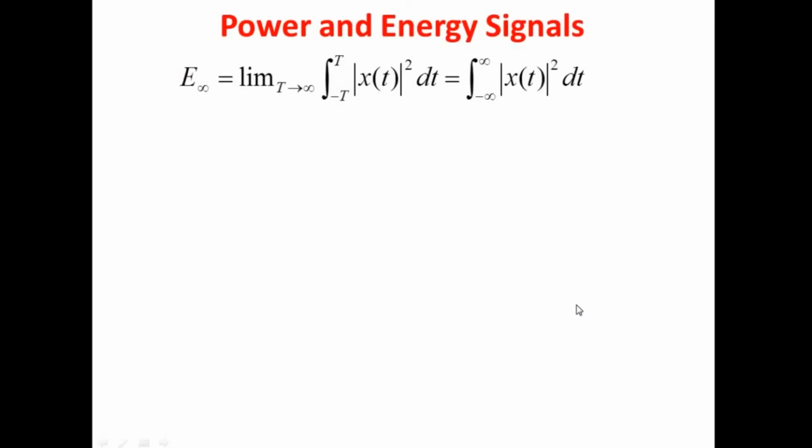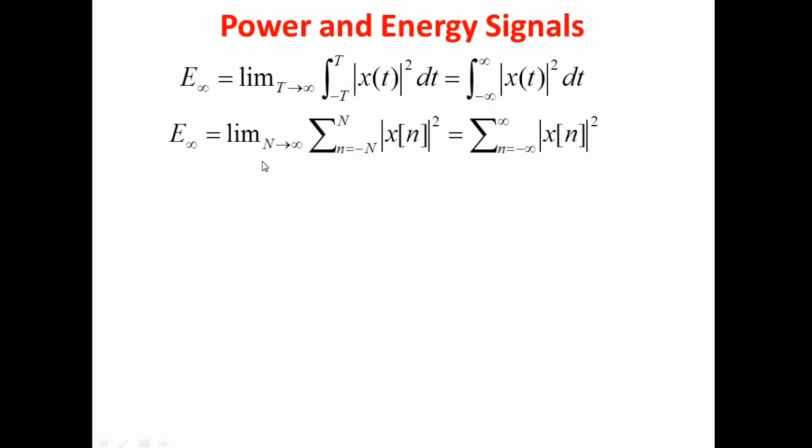So we are going to straightaway see the final equations for energy as well as power, for both continuous as well as discrete time signals. Here we have E of infinity, which means the time indicates the infinite value, and the equation is the limit as T tends to infinity of the integral from minus T to T of modulus of x of t squared dt.